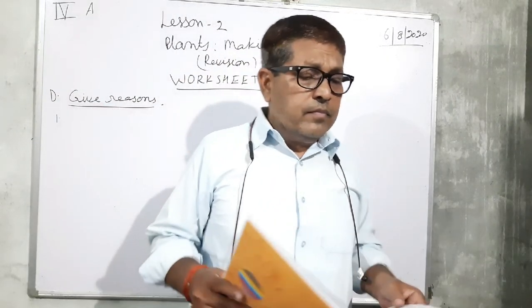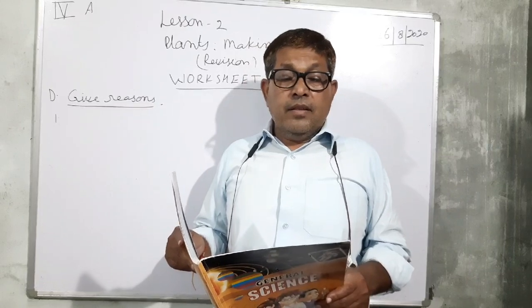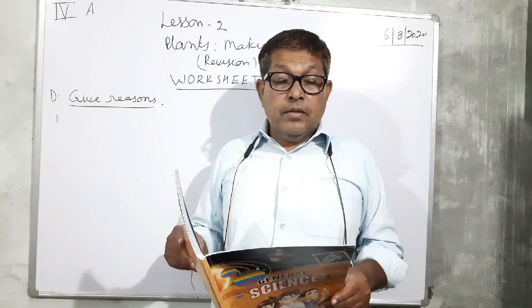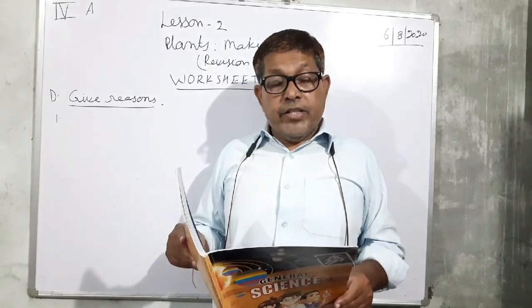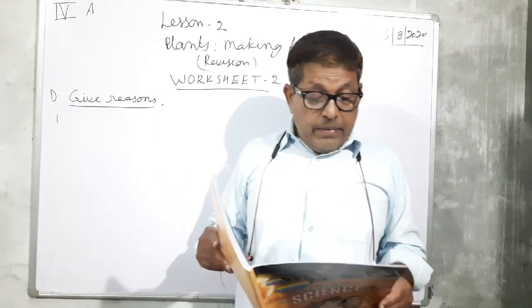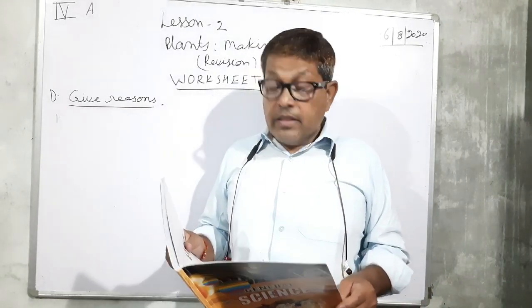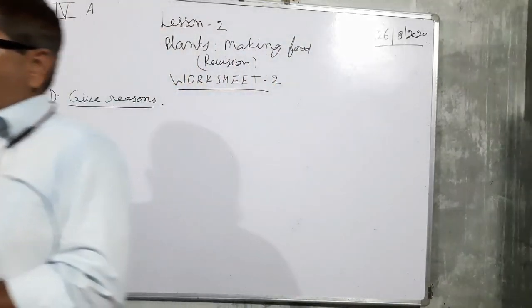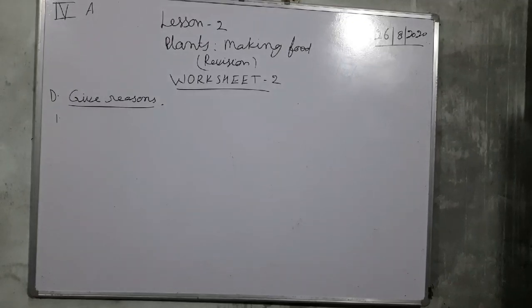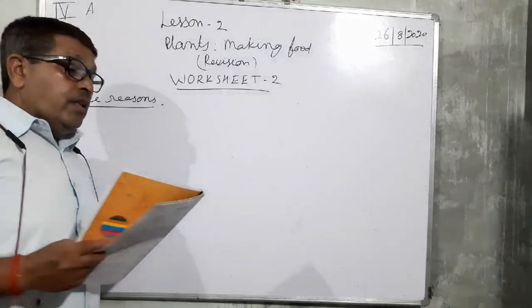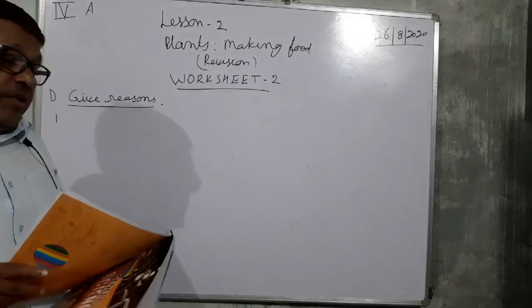Last time we have studied fill in the blanks, tick the right answer, write T for true and F for false. Today D, give reasons. So there are 5 questions about which we have to discuss.